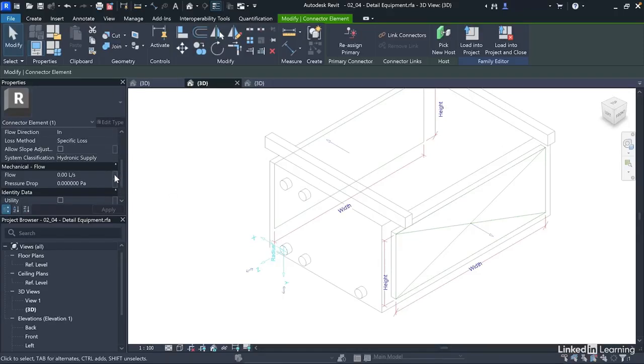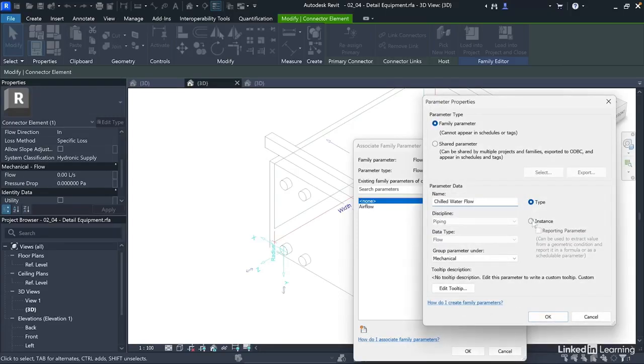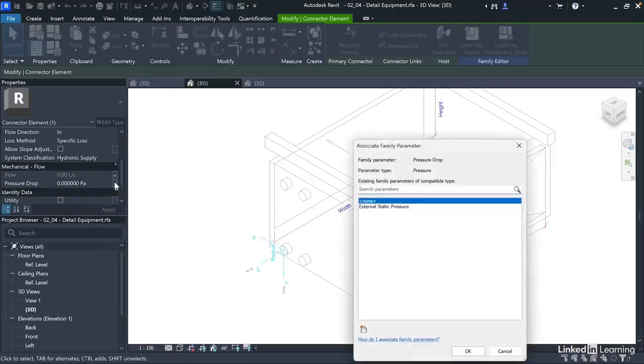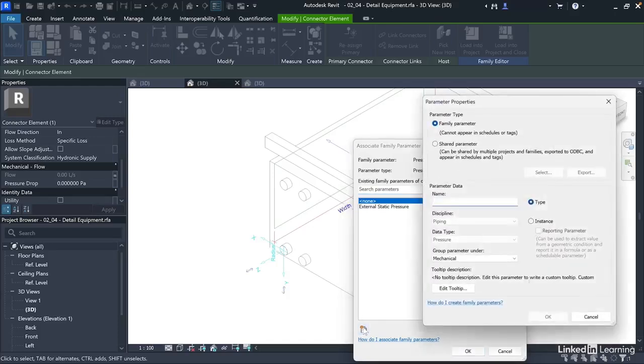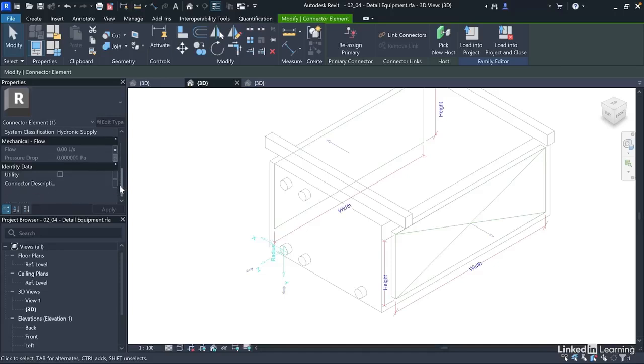In this case, we'll call this chilled water flow. Make it an instance parameter classified under mechanical flow. And then for the pressure drop, we'll call this pressure drop cooling. Type parameter classified under mechanical. And then we'll go to the description and input a description here. The reason is because we'll have more than one connector with the same system classification. So we'll call this chilled water supply.